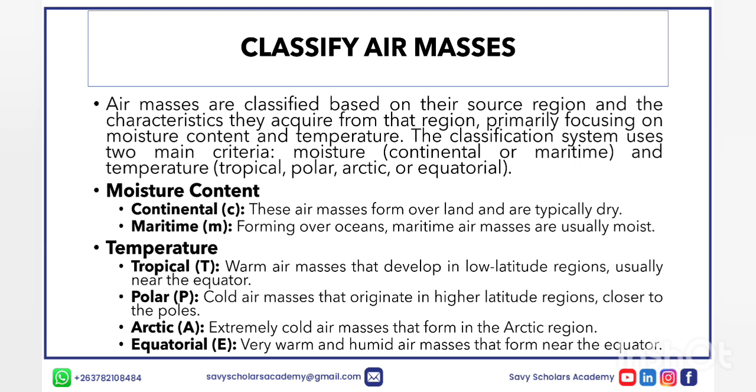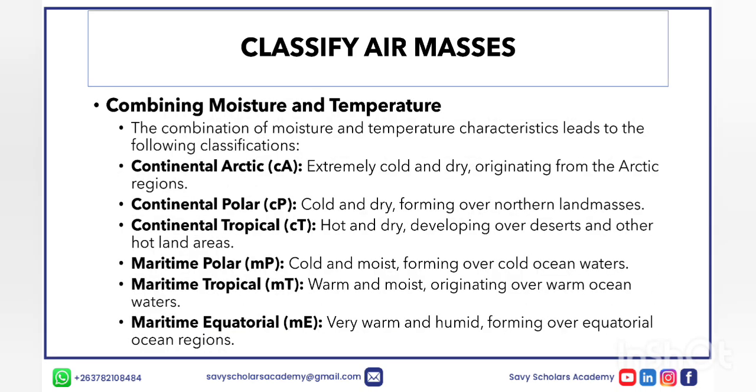Then when it comes to temperature, we are dealing with different areas like the tropics, the polar regions, the Arctic regions, and equatorial regions. Then classifying our air masses, combining the moisture and temperature. So the combination of the moisture and temperature characteristics leads to the following classification. So when we combine moisture and temperature, we can come up with different air masses.